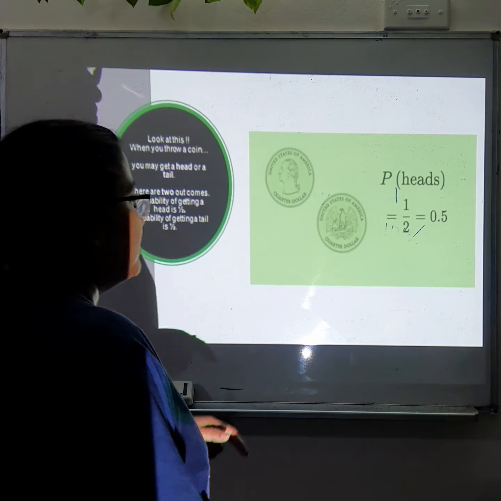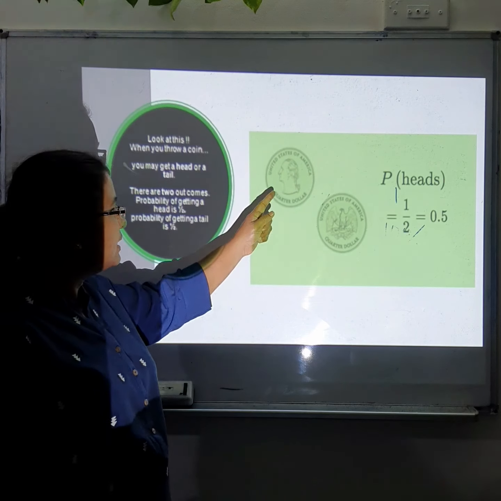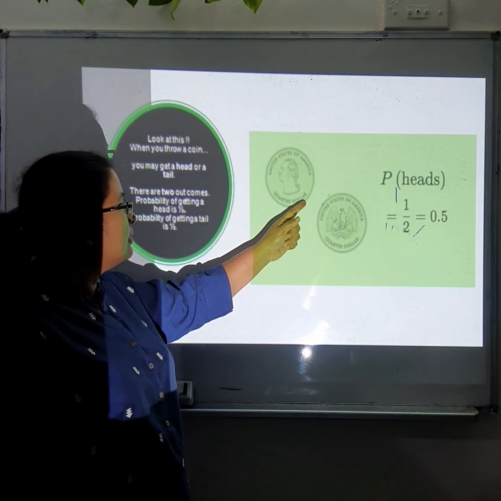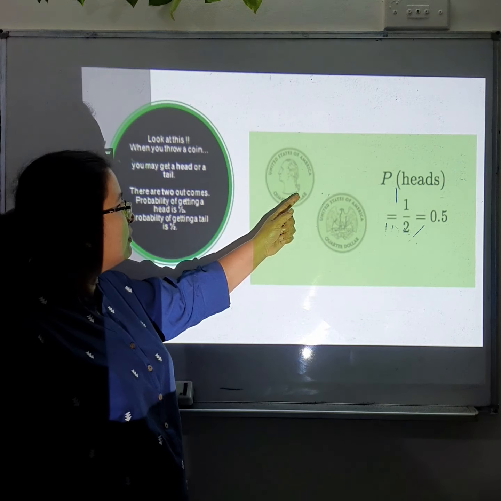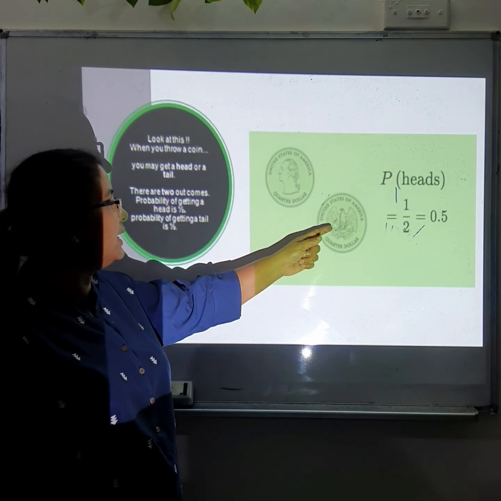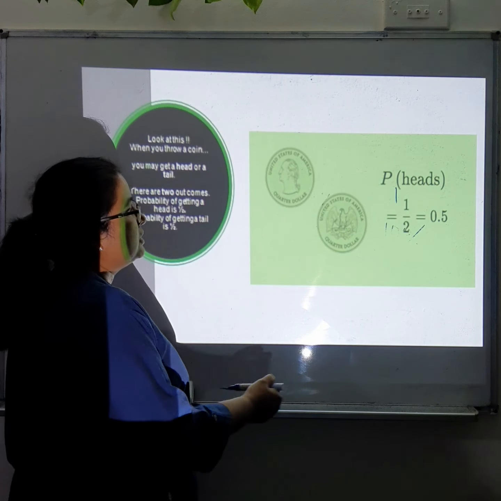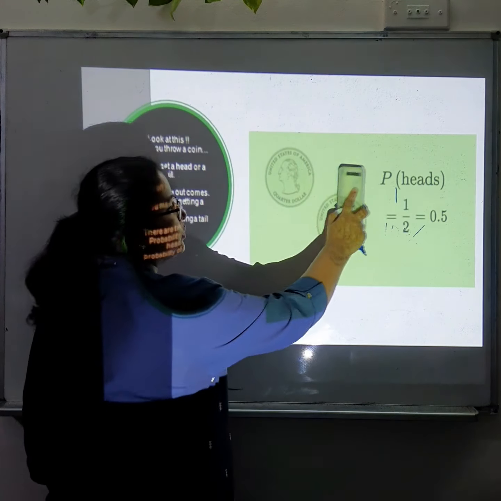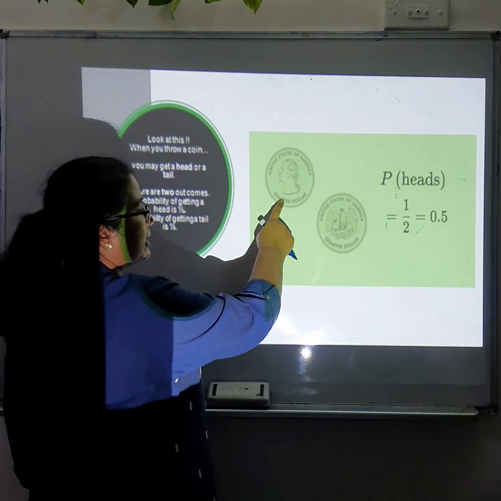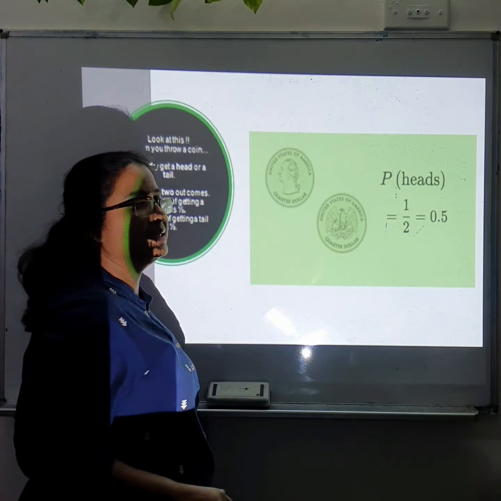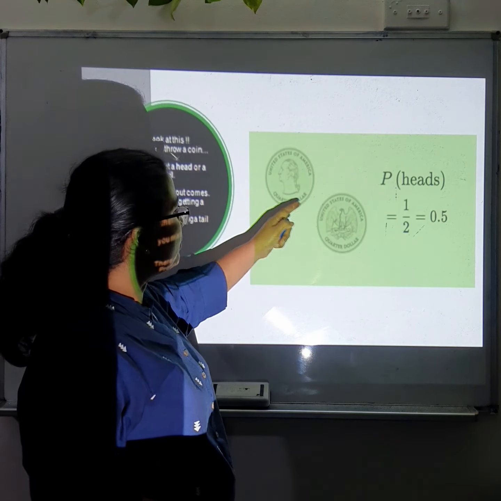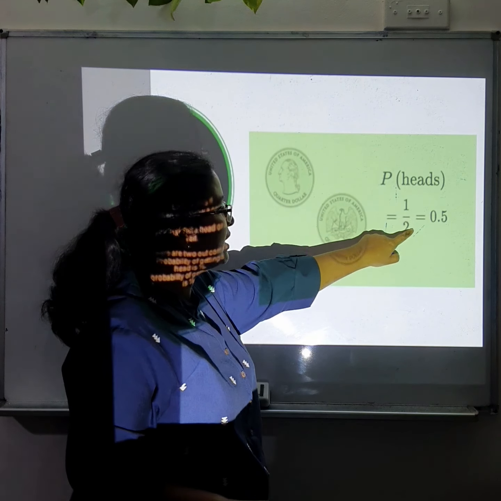Now here, as I was explaining before, this is a coin. If you toss a coin, you may get a head or a tail. So the total outcome is 2. You can get a head or you can get a tail. So the total outcome, we write it down 2.